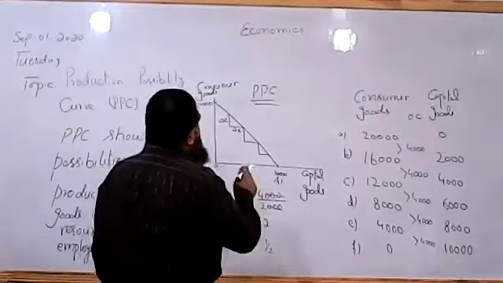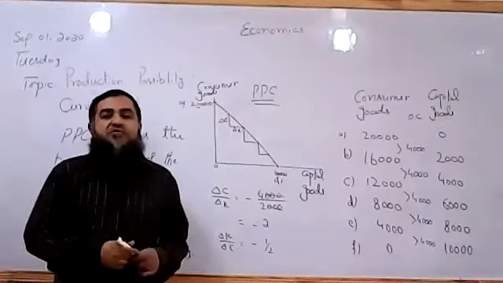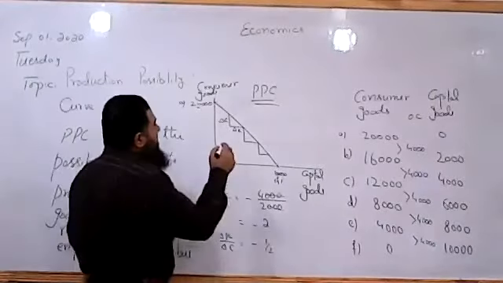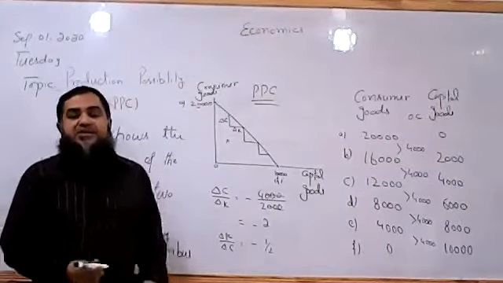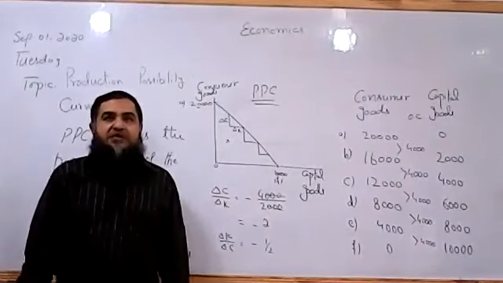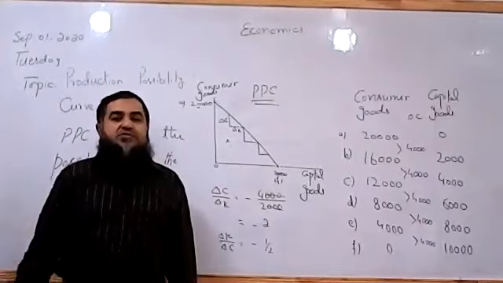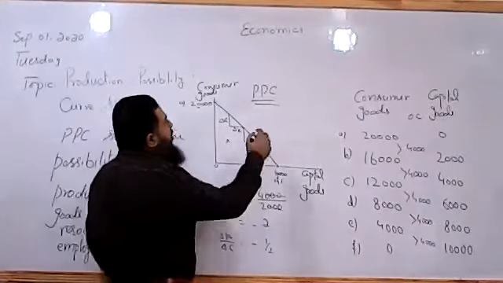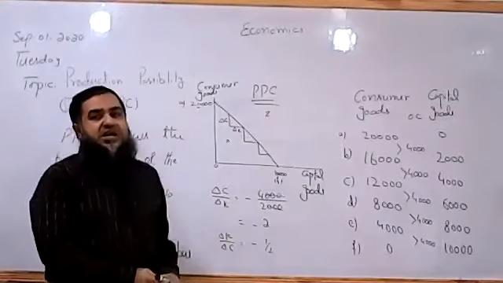So all the points which are lying along this PPC, they are showing us the full employment of resources, and any point which is lying below this PPC, this is point X. It shows that resources are not fully employed. Some of the resources are left unemployed. More could be produced if these resources had been employed by the economy. And any point which is lying above this PPC, that shows it is unattainable.